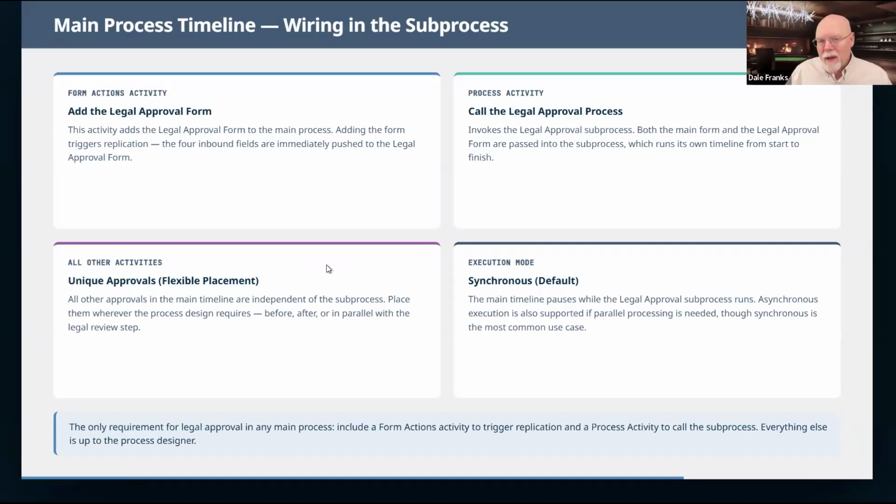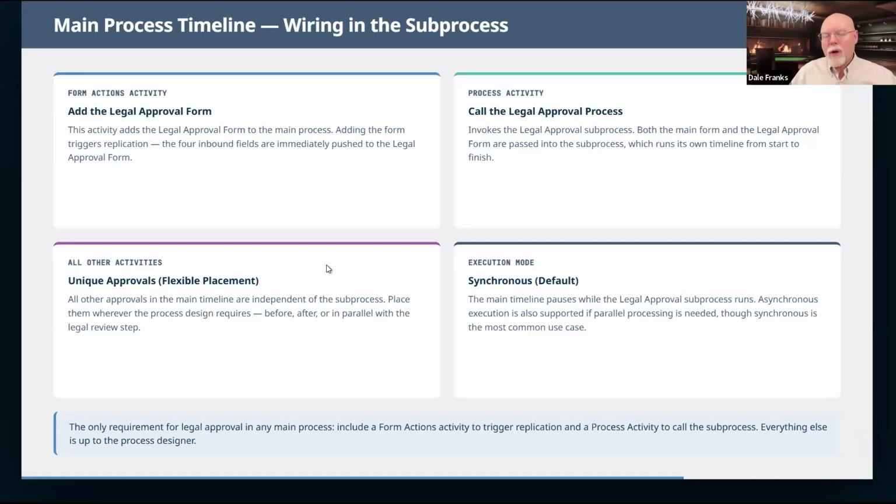I am doing this because it takes no time. It really has no overhead that I have to worry about. And because I want to ensure that the replication occurs before I call the sub process. I want a completed form before I go down to my subform. I could make this work in the subform itself.